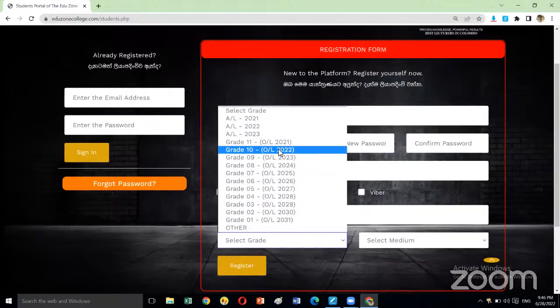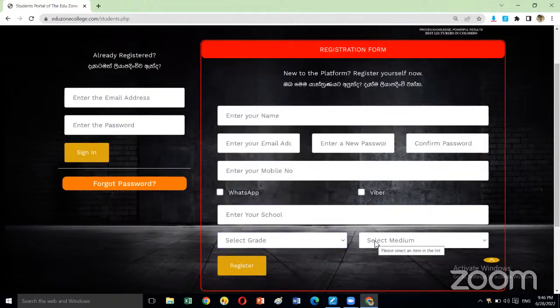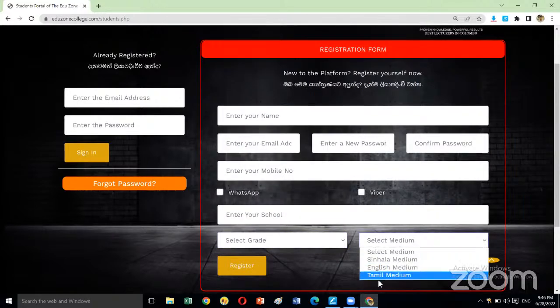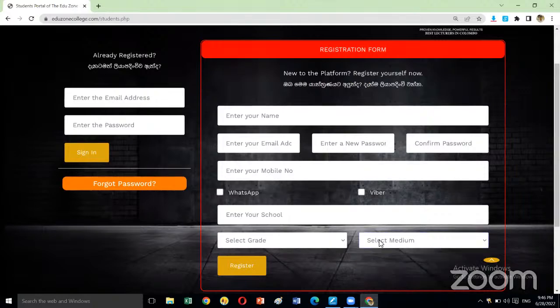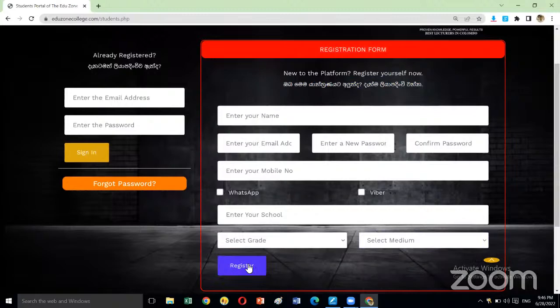If you are 2022 O level, select this. 23 O level means select this. 24 O level means select this. And select your medium, English medium, Sinhala medium or Tamil medium. If you are an English medium student, select English medium. After that, click on register.